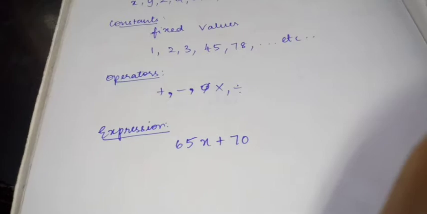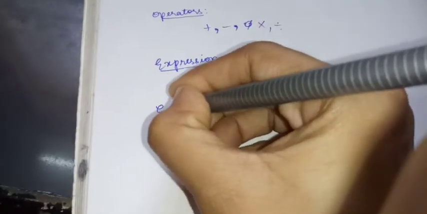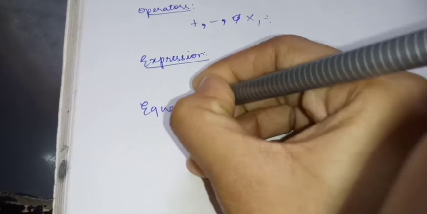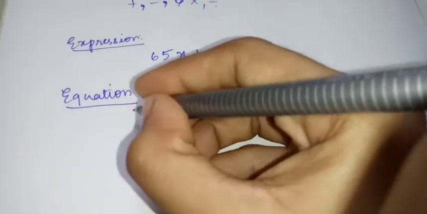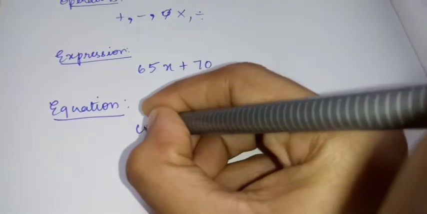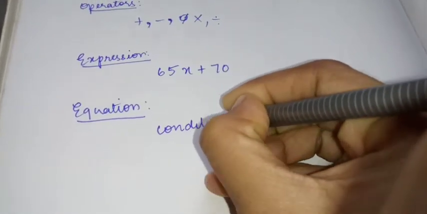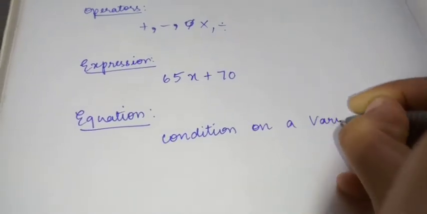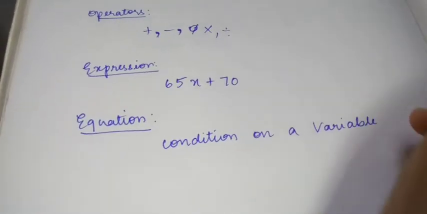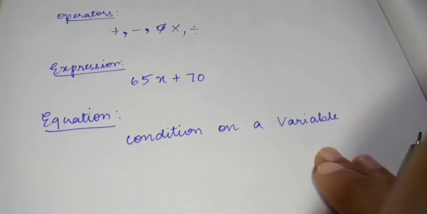Now we are going to deal with the word equation. An equation is nothing but a condition on a variable. What is meant by equation? It is a condition on a variable.